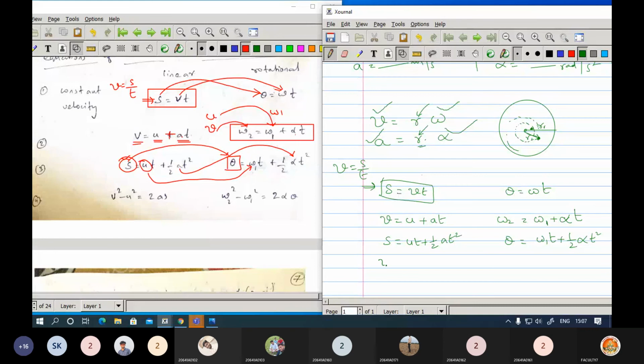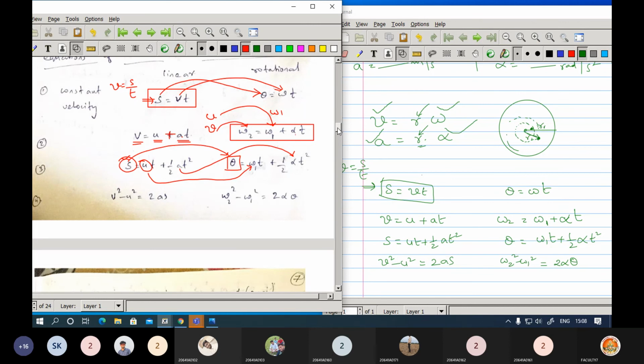Similarly, you can replace all the things whenever required. So v square minus u square, how can you write it here? Omega 2 square minus omega 1 square. This equals 2as, which you can write here as 2 alpha theta. In that way we are going to replace those expressions.